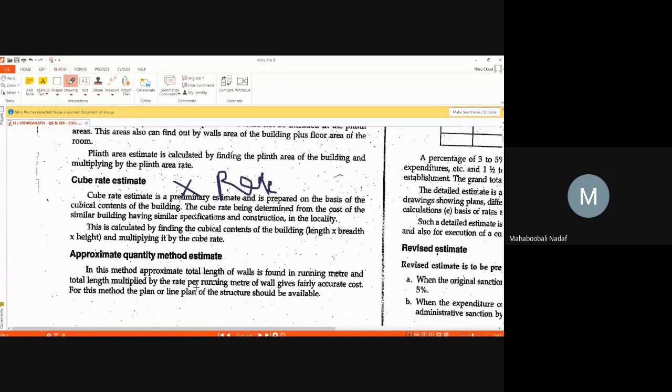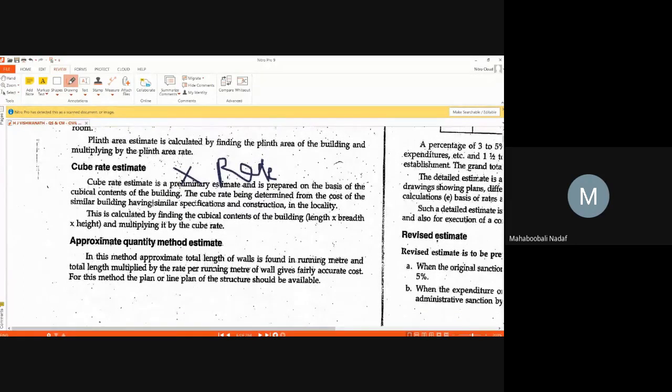Another type of estimate is there. Here area is there, here cube is there. Another type is the running meter estimate. Suppose there is a building. What you will do is add all the lengths of the walls, and you will get a total running meter length.